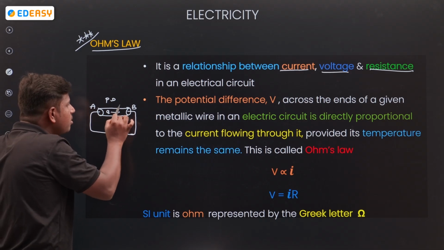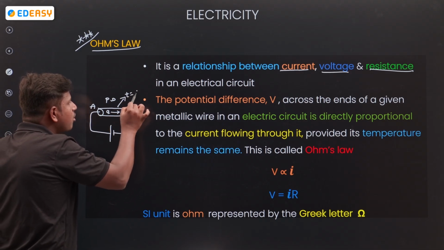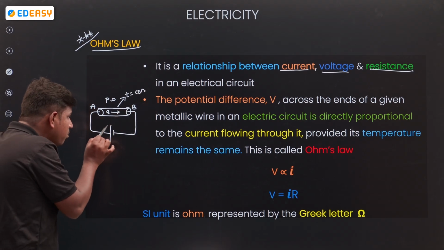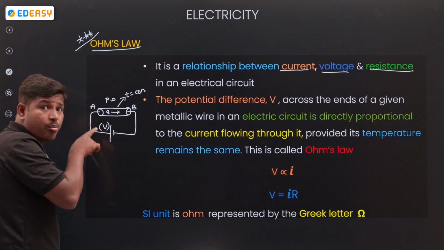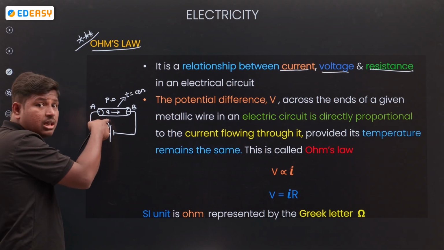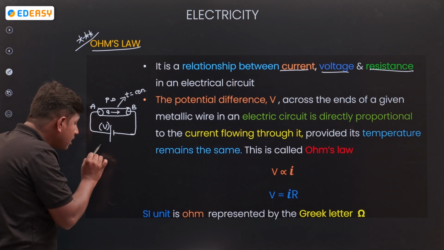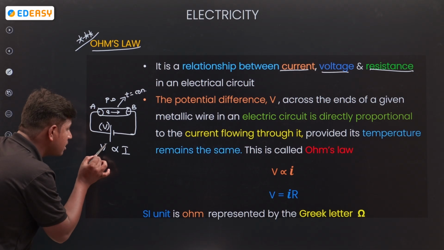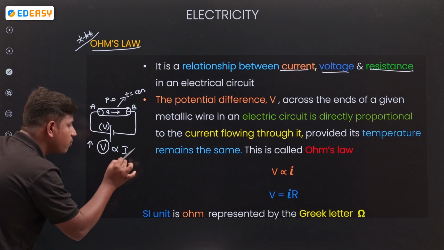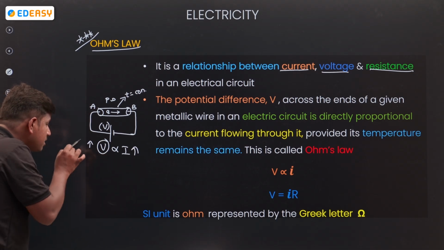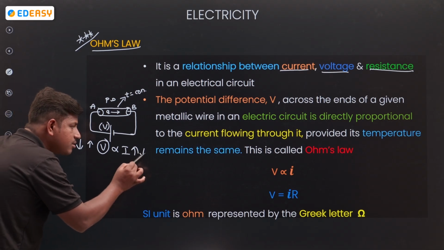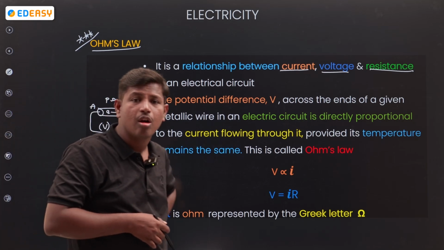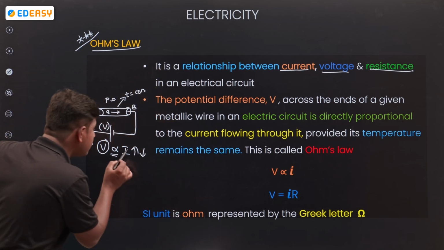This experiment we do at constant temperature. At constant temperature, however much potential difference we give to the wire, that much current will be there. So simply, if potential difference increases, flow also increases. If potential difference decreases, flow also decreases. Both are proportional to each other.